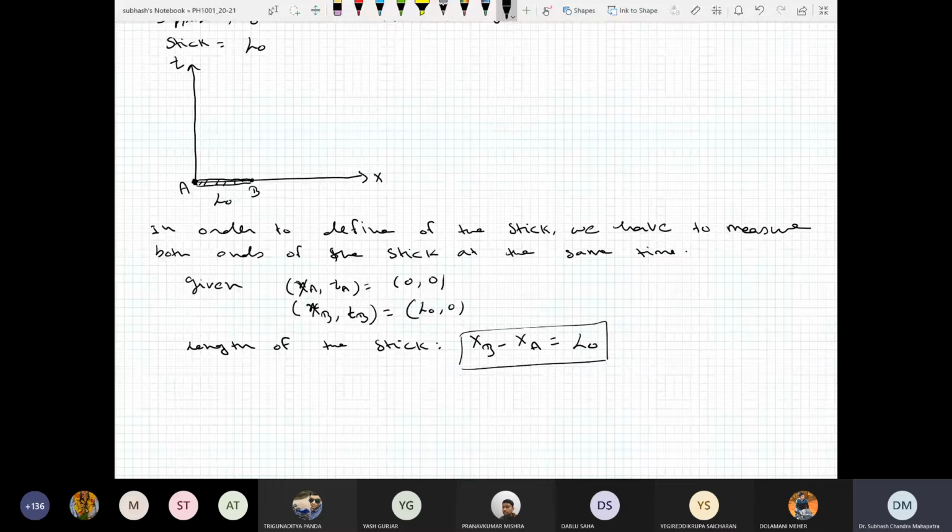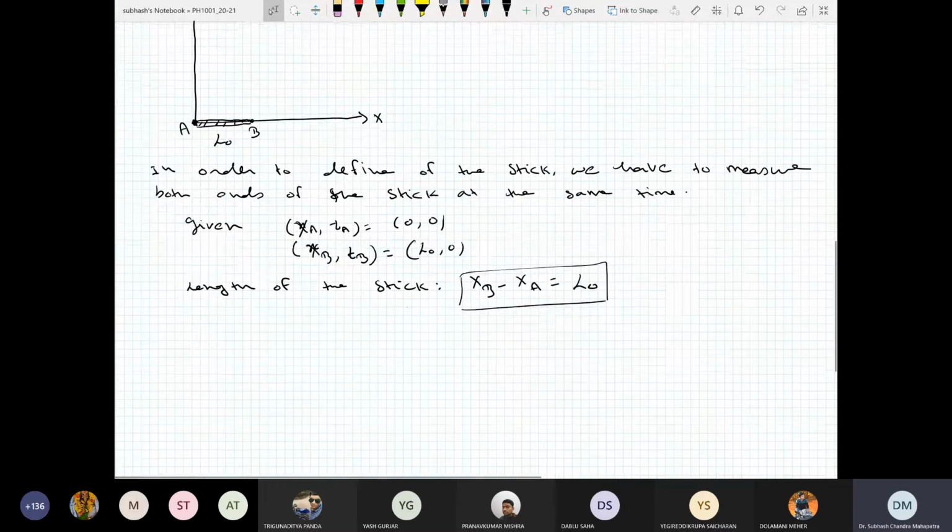So this is given. Now the question is, what is the length of this stick?